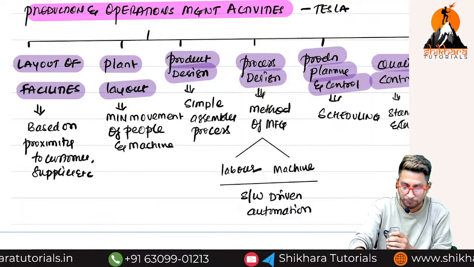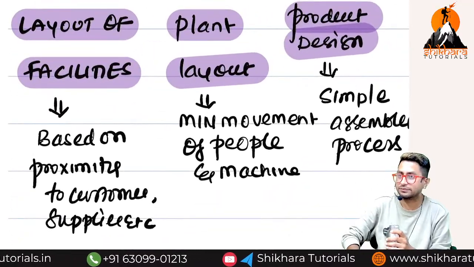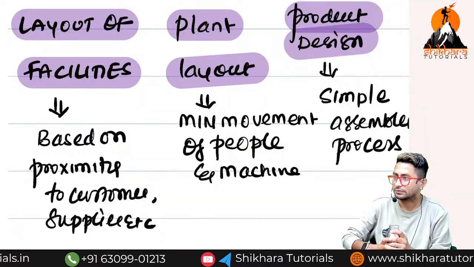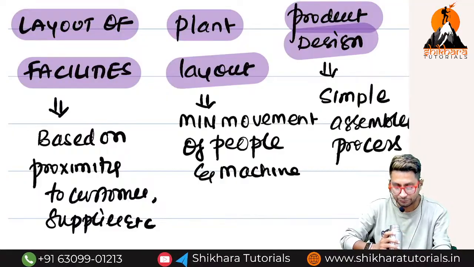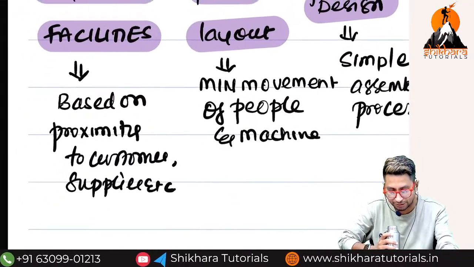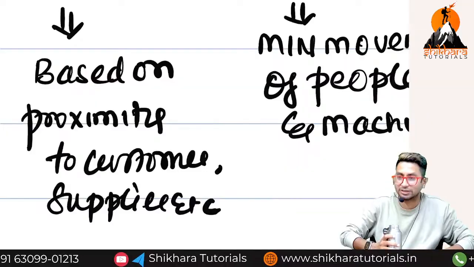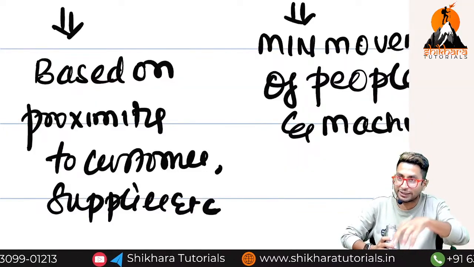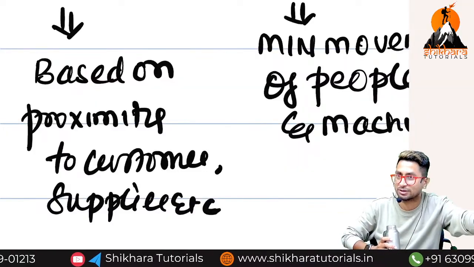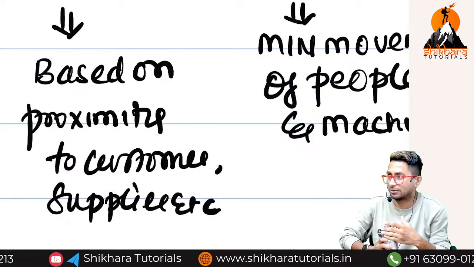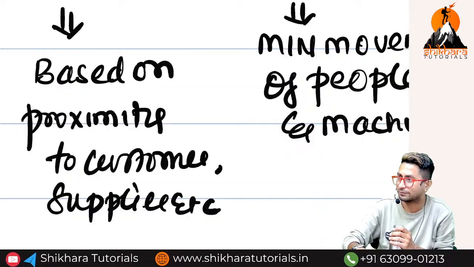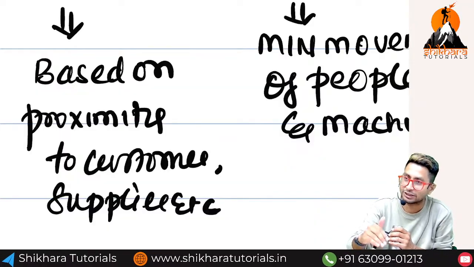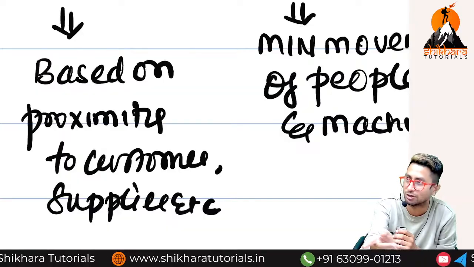Facility. Now, where should I have my factory? Wherever I want, or should I keep some things in mind? What is that something I've written here? Proximity to customer and supplier. I should find a place which is nearby the customers and also nearby the supplier. If it is nearby the supplier, raw materials I can buy on time, production will not get delayed. And if it is near to the customer, transportation cost will reduce.